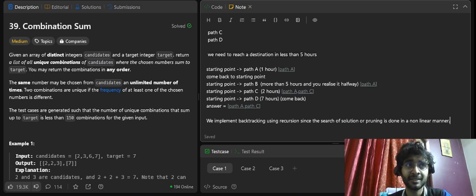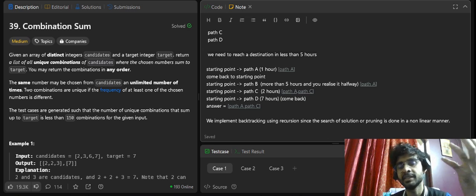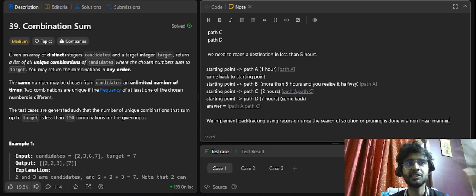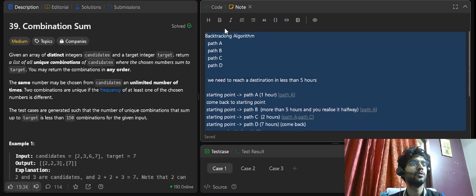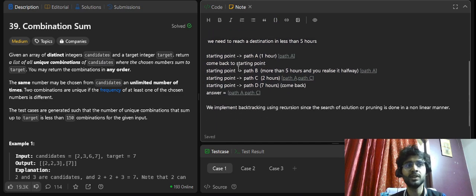That's what backtracking does. And recursion, as I said, why recursion? Since we are exploring the possibilities, we will be using recursion to implement a backtracking algorithm. When I talk about possibilities, I mean searching for solutions based on the conditions. We'll be talking more about the implementation of backtracking: how does it start, and what do we need to do with it? I hope you understood this much about what backtracking is.